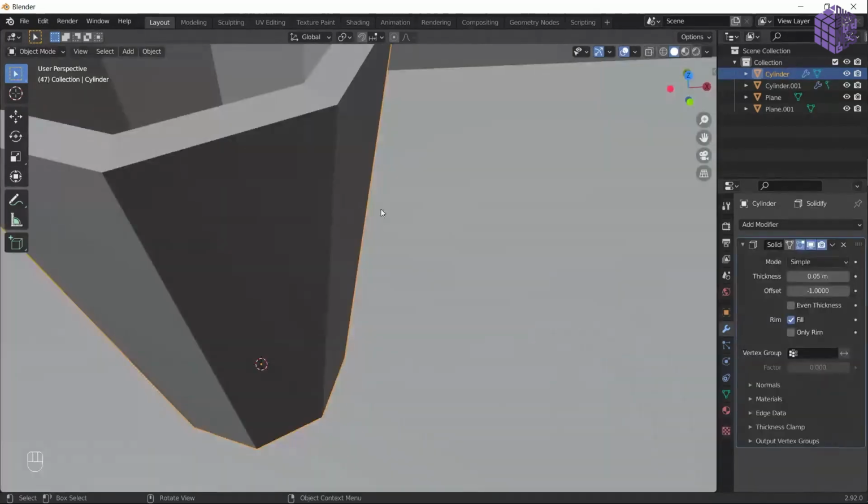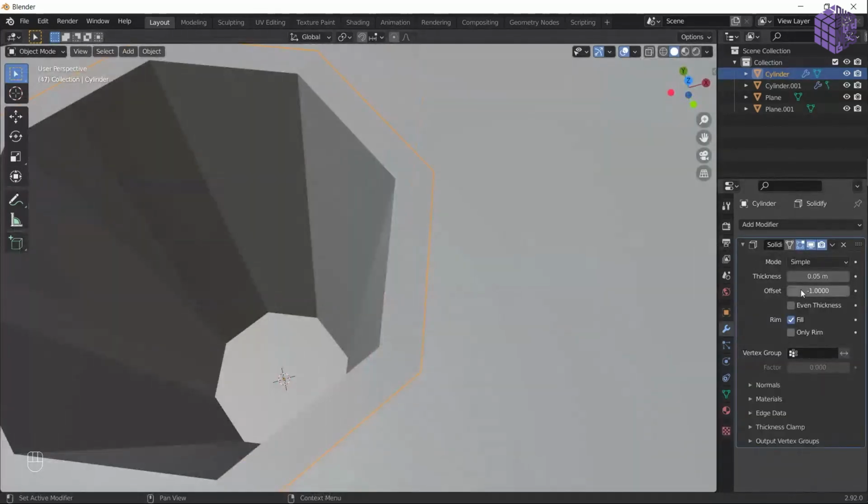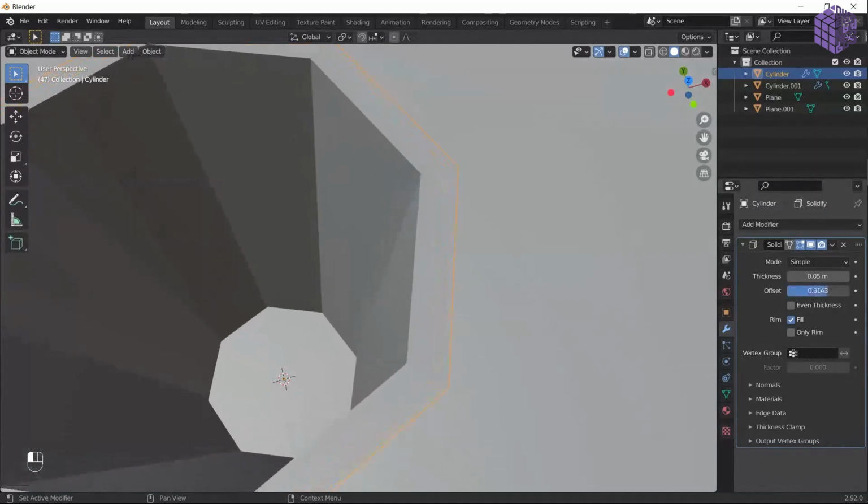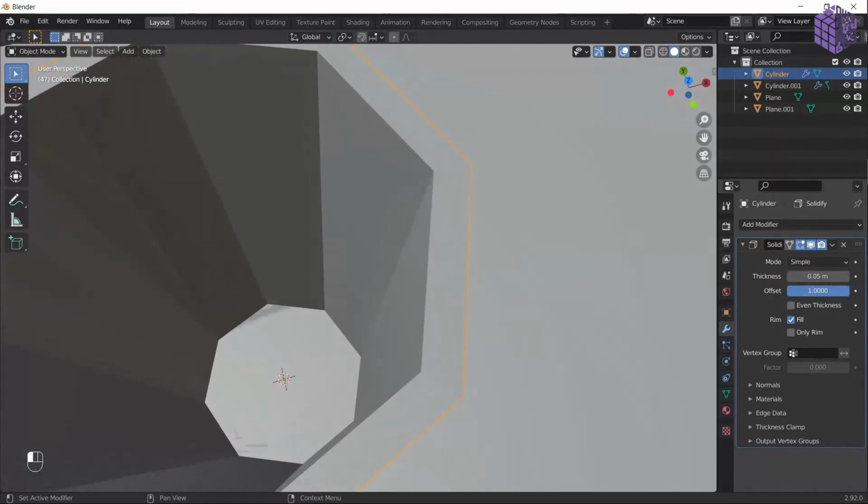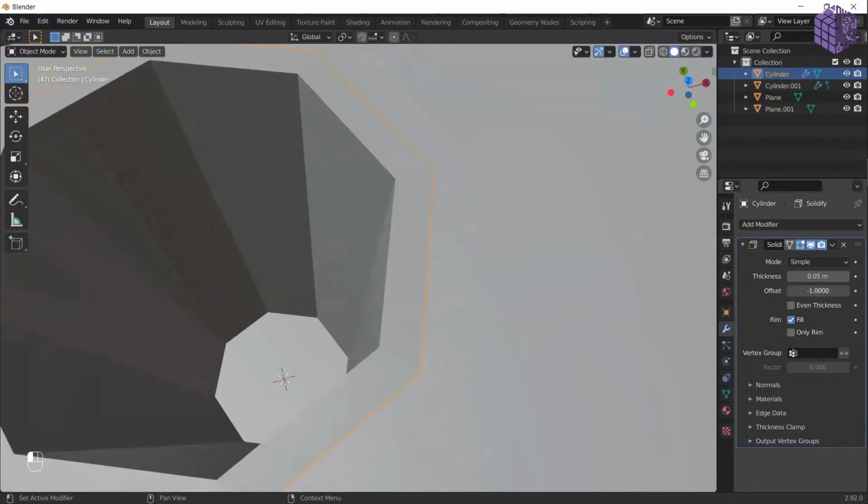There are two values, the minus and the plus. If you go on the plus side, it's going to go on the opposite side of the main geometry, and in the minus, it's going to go on the inner side of the geometry. So we have a 3D room, tabletop, like a glass, and now let's add some color to these.